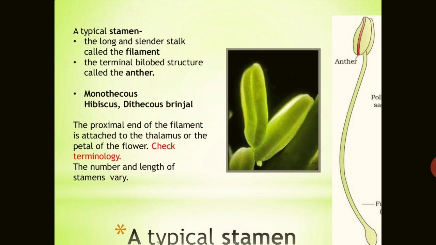The number and length of the stamens vary. The length and number of the stamens vary in each and every flower. So here is the picture, showing the anther and the filament. It is known as a typical stamen in the flowering plant.